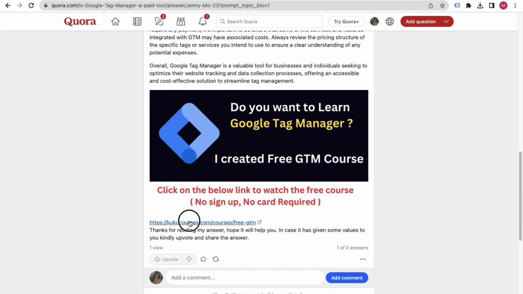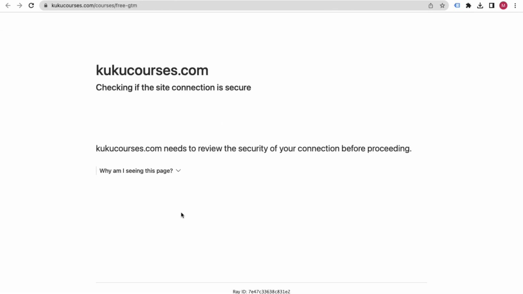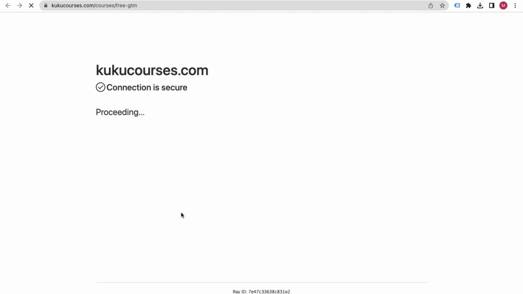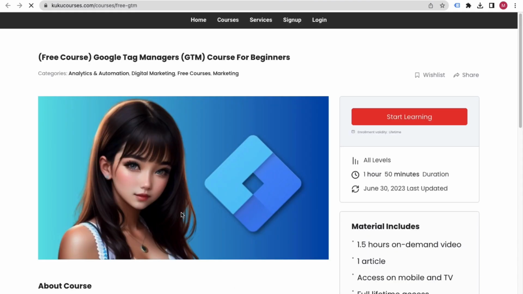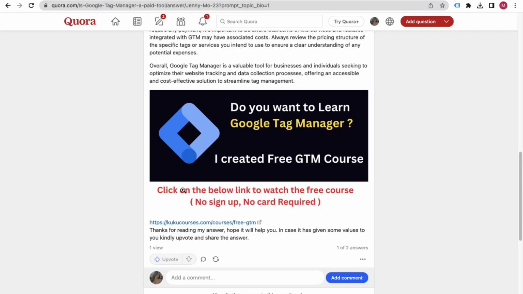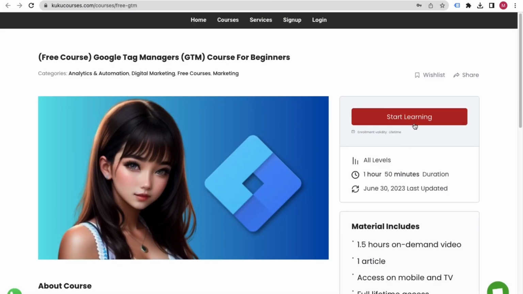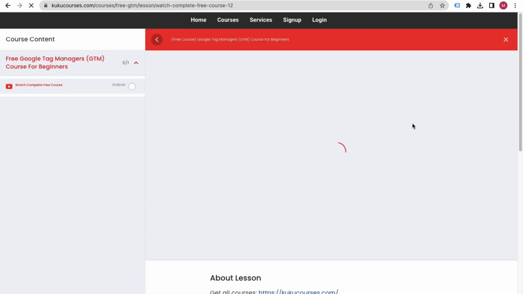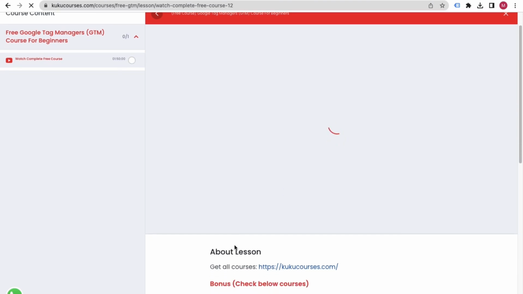Then they will just click on this link, and after they click on this link, they will go to your website, and then they will go exactly to the free material. And then inside that free material you can provide, let's say, an affiliate link. You can even run Google AdSense. You can even put some kind of sign up forms or newsletter form to capture their emails to do email marketing. Okay, so you can do plenty of things. So in my case, I'm selling the course, so they will go to the free course. They will click on the start learning button, and then they will come here.